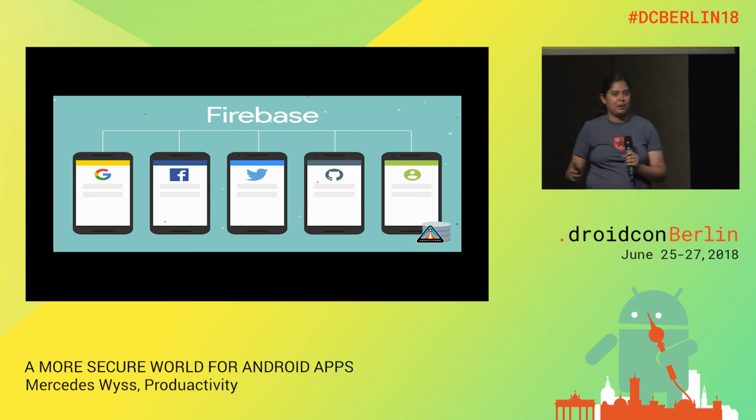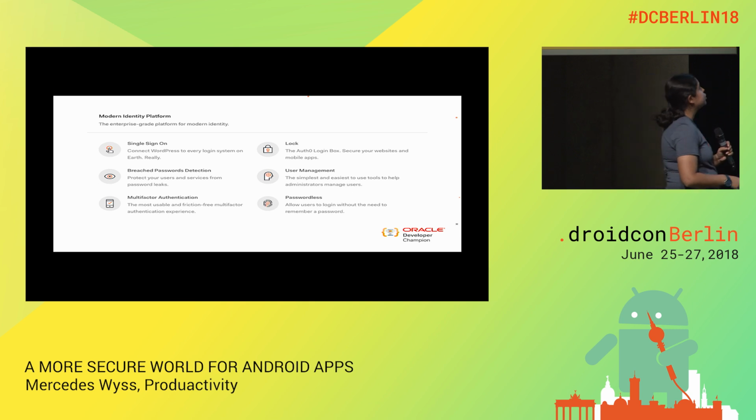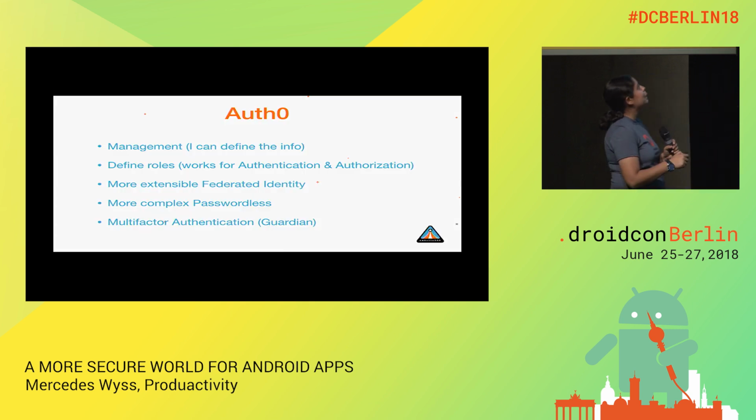And this is because Firebase was conceived as a platform as a service for mobile applications, but not for enterprise implementations. This is why Auth0 joined the Google Cloud Partners in January of this year, to offer more enterprise solutions in the cloud. They have more options. You can do the management, and in this case, you can choose which information you require from your users to manage them.